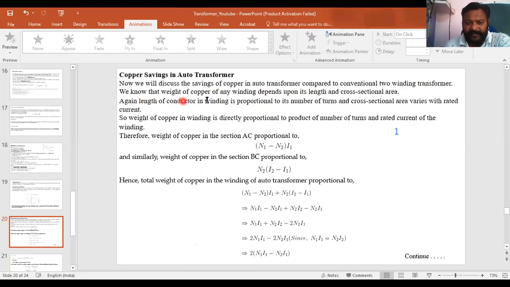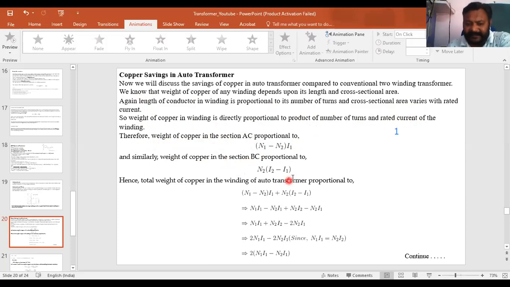Now we know that the weight of copper of any winding depends upon its length and cross sectional area, L into A. The length of conductor in a winding is proportional to the number of turns, and the cross sectional area varies with rated current. So the weight of copper in a winding is directly proportional to the product of number of turns and rated current of the winding. Therefore the weight of copper in section AC is proportional to (N1 minus N2) into I1. Here N1 is the primary winding, N2 is the secondary winding, and I1 is the primary current. So weight of copper is given by number of turns into rated current.